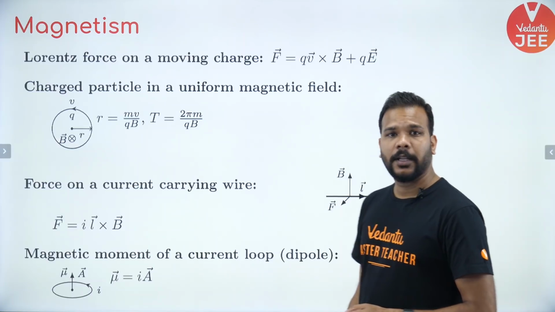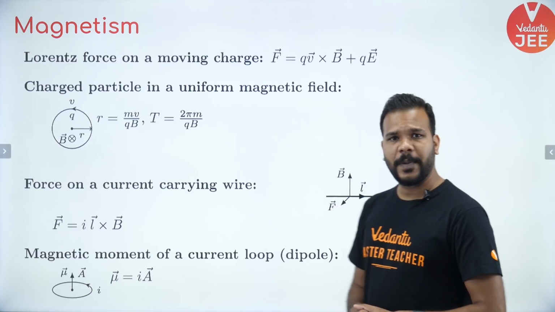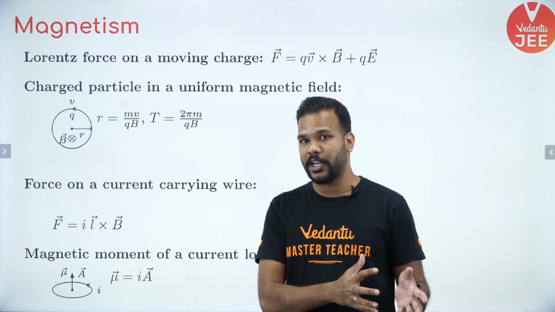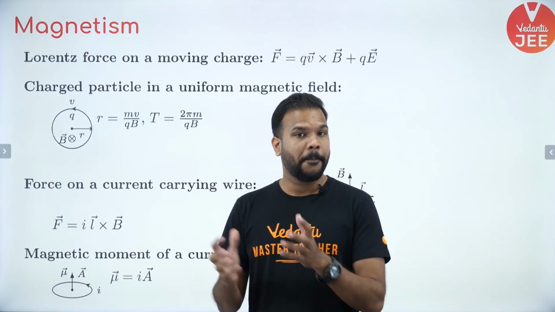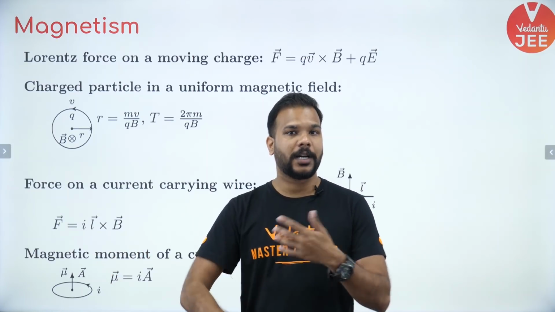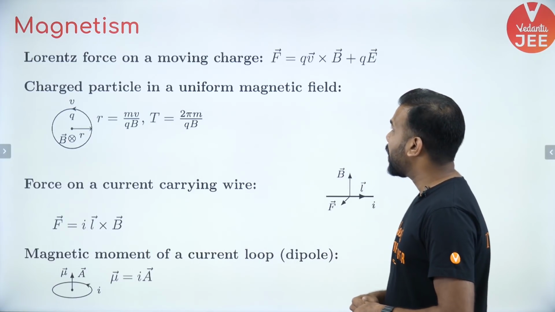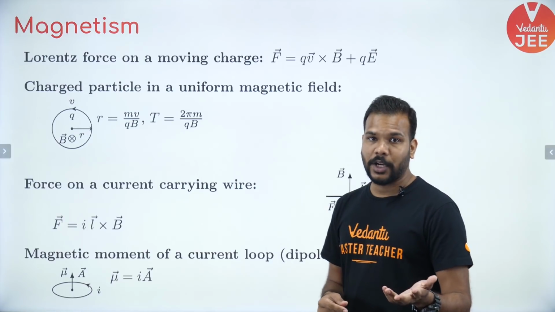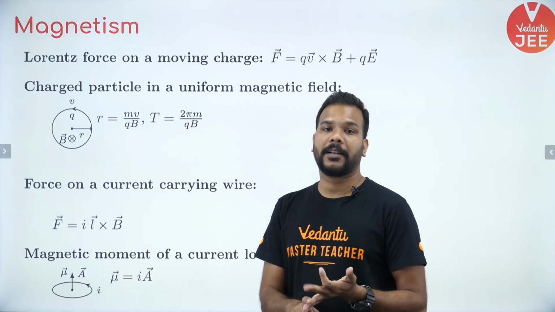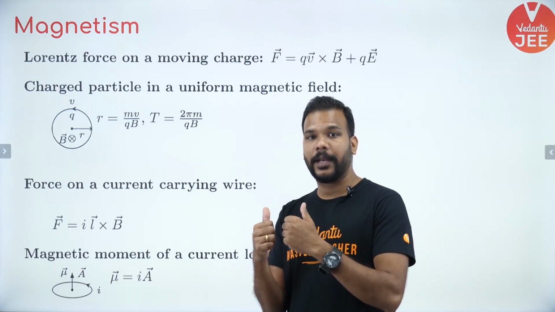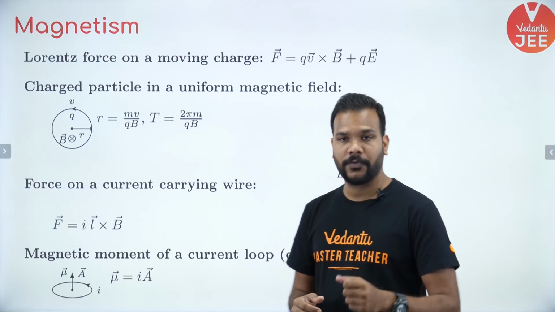We have the very first chapter, that is magnetism. Okay, so guys, first thing first, if we speak about charge which is not stationary anymore. In the case of electrostatics, charge was stationary, charges were not moving, but now when the charge starts to move, it starts exhibiting the magnetic phenomena. Now if I speak about the amount of force which is experienced by a charged particle whenever it is moving, if there is a possibility of a magnetic field and electric field simultaneously being present, that is when we say that the net force which is experienced by the charged particle is known as the Lorentz force.